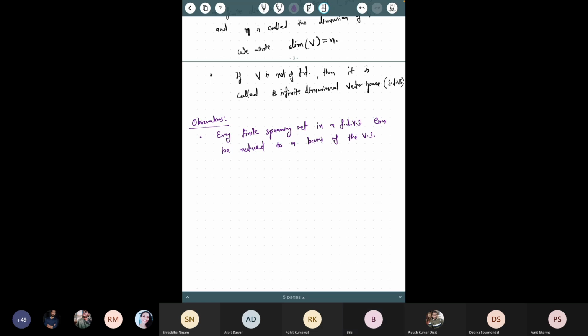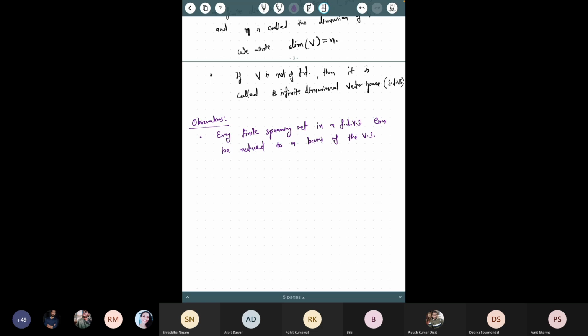Now, if I want to write a similar thing for infinite dimension, what would be the infinite dimension analog of this statement? Or is it possible to write something like that? Or can we write a result of a similar kind?